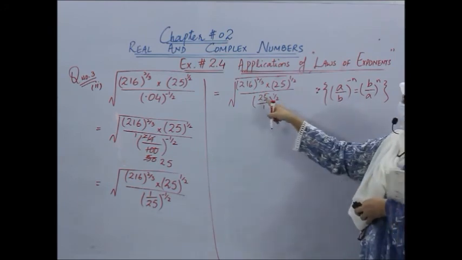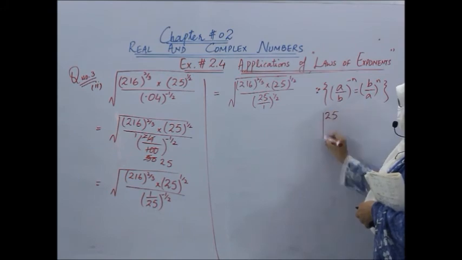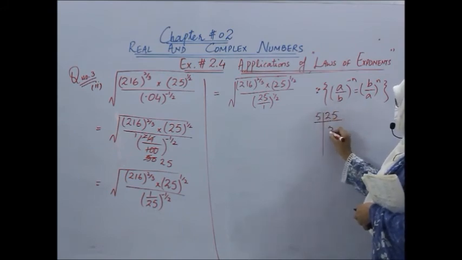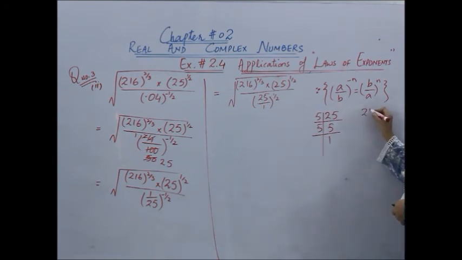Now we will prime factorize 25 and 216. If I prime factorize 25, it would become 5 into 5, 25, and 5, 1. Now 216, what about 216? Can we divide it by 2? Yes. Here we will have 0, 2 into 8, 16.